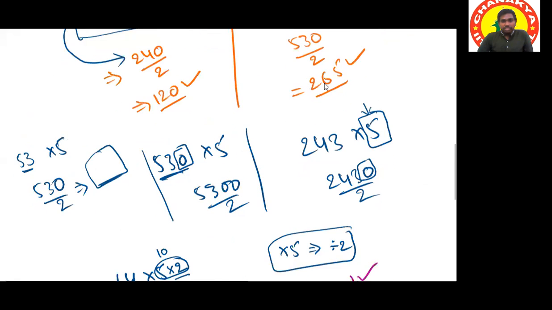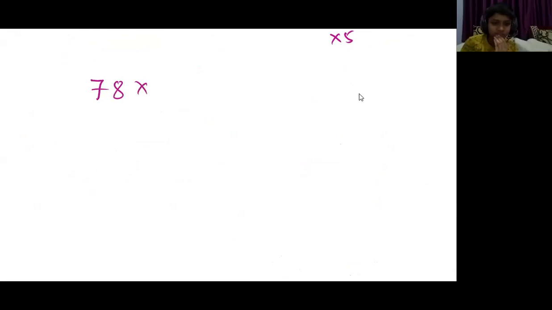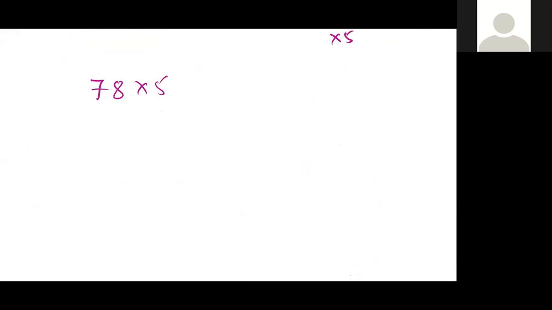Just listen to the process. Another process that will be helpful for us in multiplying by 25, 125, 250, 500, all the things. Just see another way of doing the same thing. I'm taking any other number, like give any number. 78. Decimal, sir. I'll explain now.